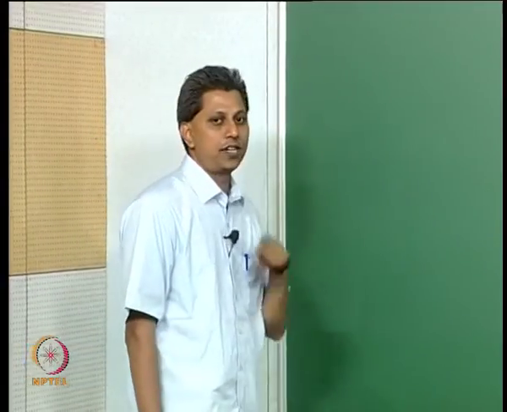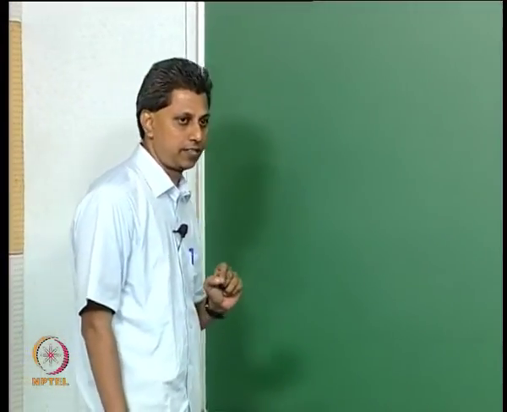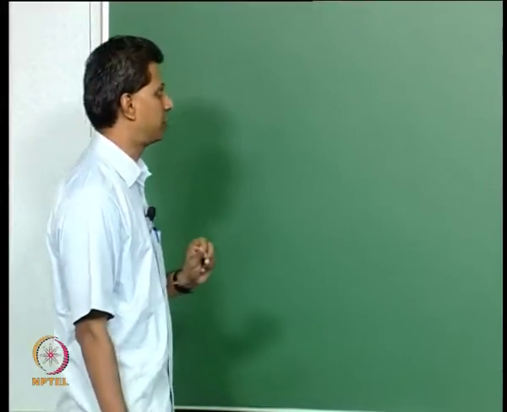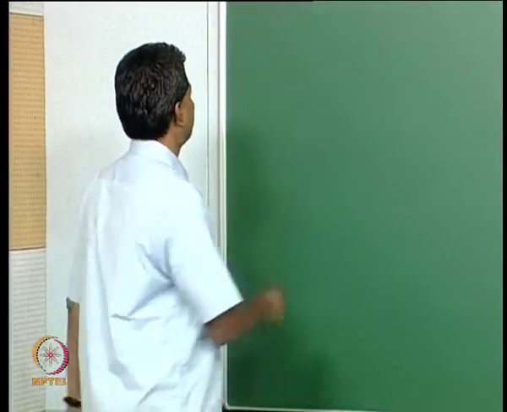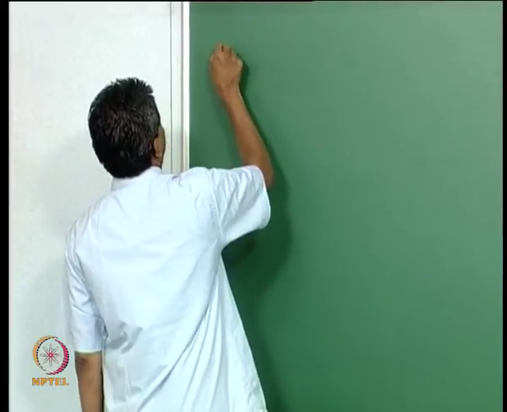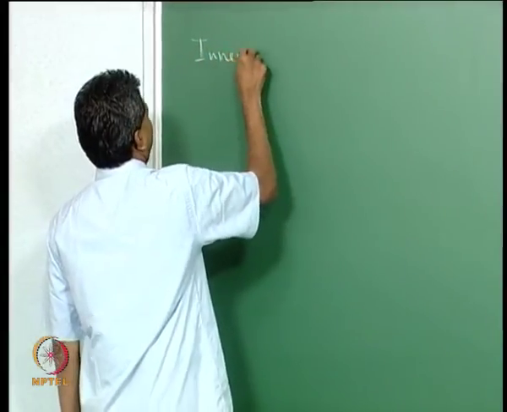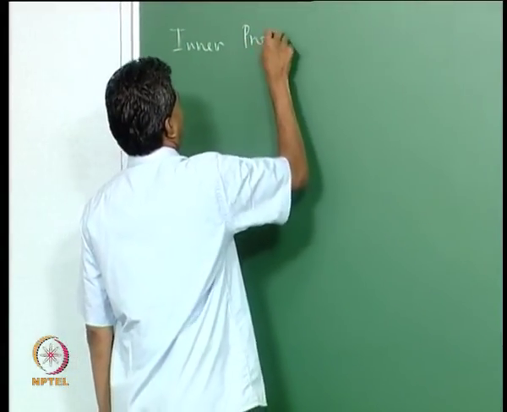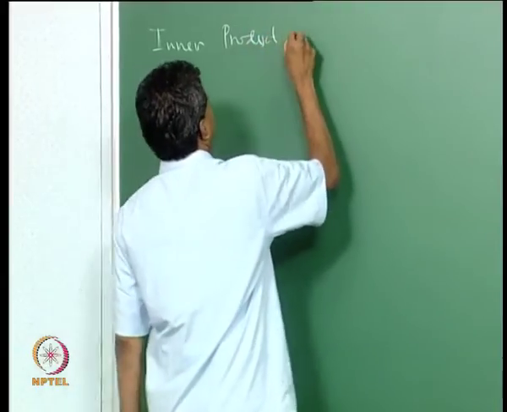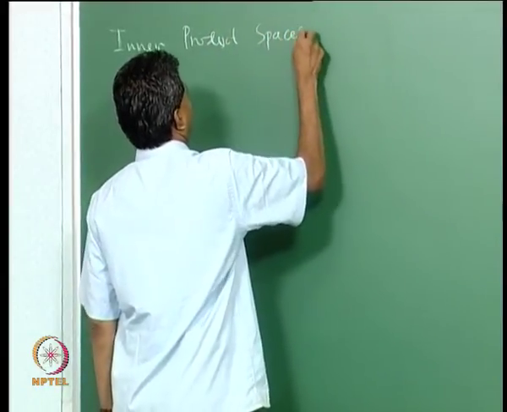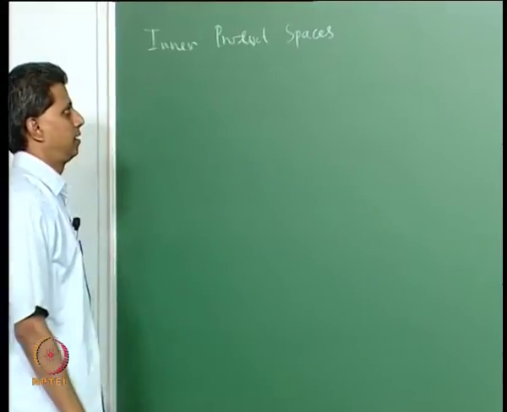It is convenient to start with complex vector spaces to introduce the notion of an inner product. So, I have a complex vector space. So, the first notion is inner product and inner product spaces. Okay.